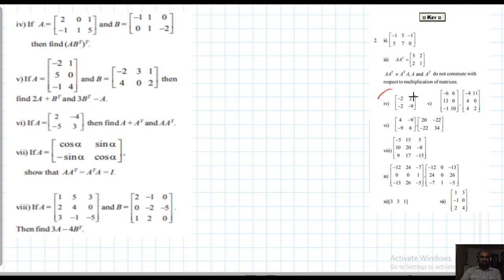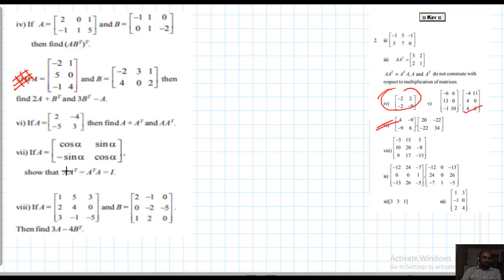Okay, your answer should be this. Next, fifth problem: A given and B given, then find 2A plus B transpose and 3B transpose. All these problems are easy, simple algebraic operations. Your answer should be this. A given, then find A plus A transpose and A into A transpose. Okay, your answer should be this.